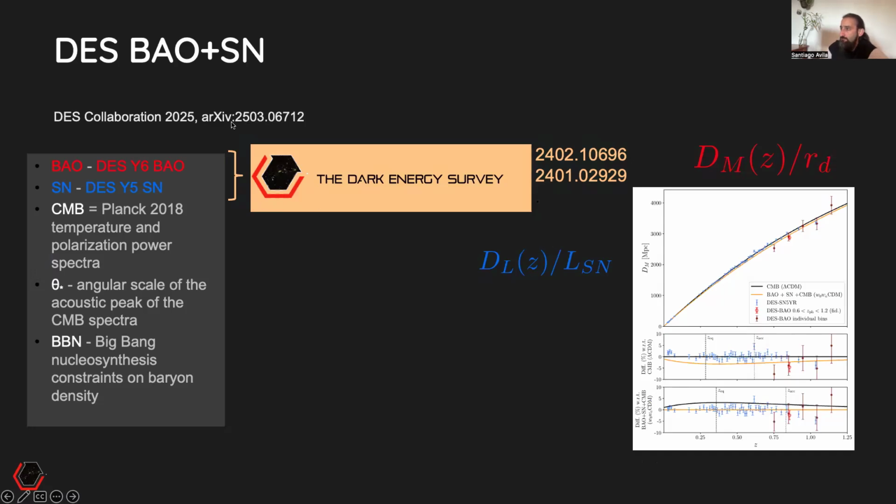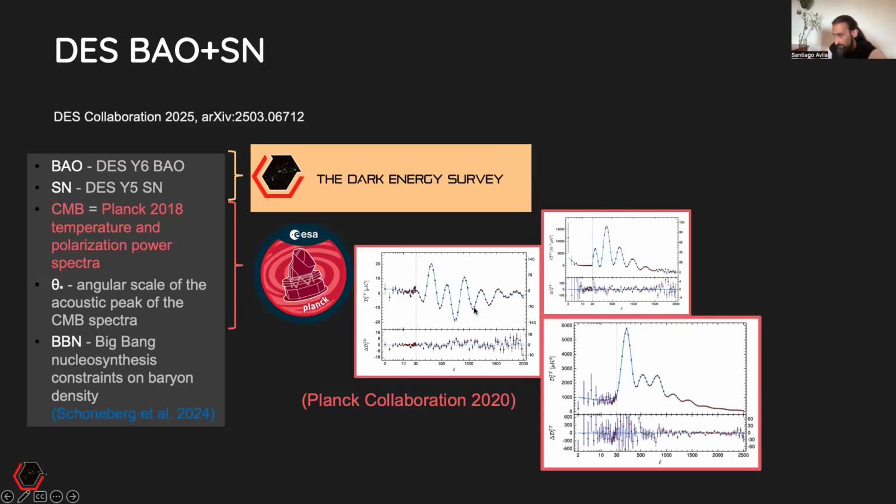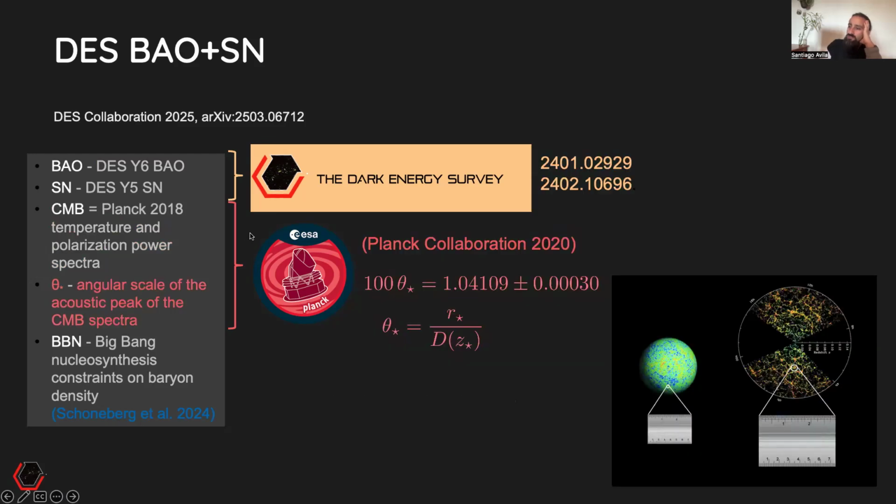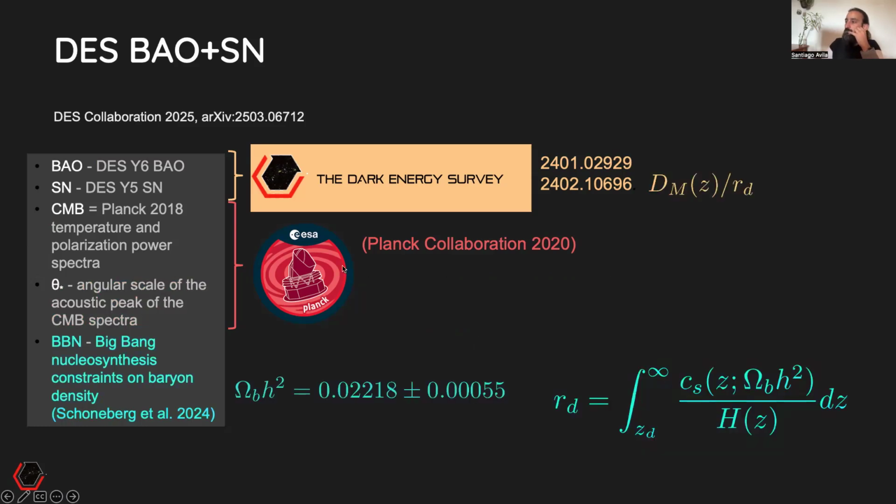So in this analysis that was released one year ago, we will refer to our BAO as DES-Y6, and supernova just as DES supernova. And then we will be combining with things like CMB, only using temperature and polarization power spectra, so no lensing. Or in some cases, we can just restrict ourselves to background quantities and then use just theta star, which is just the BAO scale on the CMB. You can also help yourself with BBN to calibrate your BAO without the CMB, let's say. And this is the reference over here.